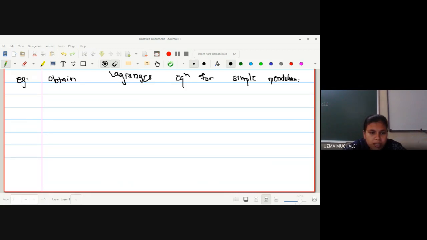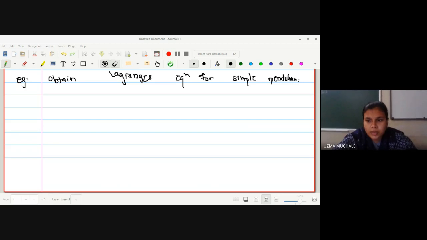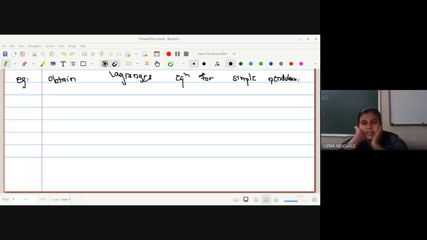Okay. Initially I also told you what the generalized coordinates are for the simple pendulum. Can anyone tell me whether you remember what I told you about the generalized coordinates or the Cartesian coordinates for the simple pendulum? Okay, let us leave this one. I will complete this later on.